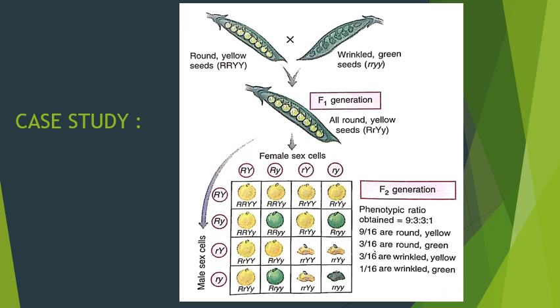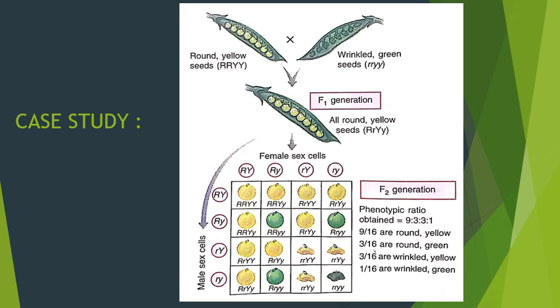Now the third row, the gamete for which is small r and capital Y, crosses with the first row, capital R and capital Y. That gives the product in the third row, capital R, small r, capital Y, capital Y. Again the same thing with small r, capital Y. Let's cross the second row vertically, capital R, small y. That gives capital R, small r and capital Y and small y.